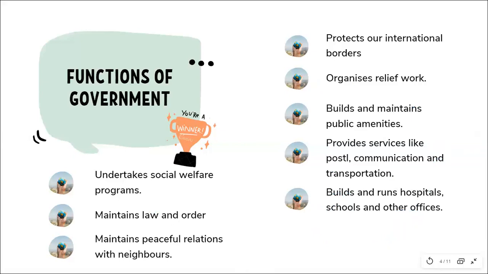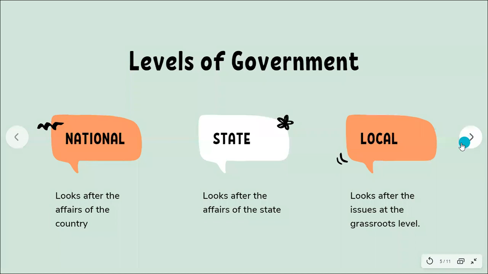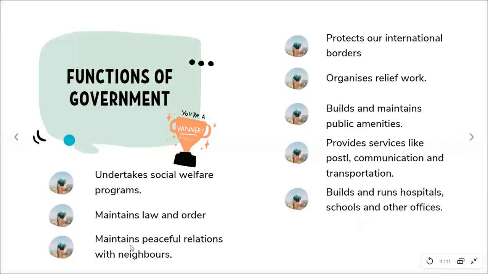Everything. Relief work, international borders, international diplomacy, building and running hospitals, schools, social welfare programs for the people, law and order, amenities, organizing relief work. So they have a lot of work on their hands, right? Now, levels of the government. How does the government go about doing this? This is a lot of work, students. I don't know if you realize this or not, but this is not just one job.